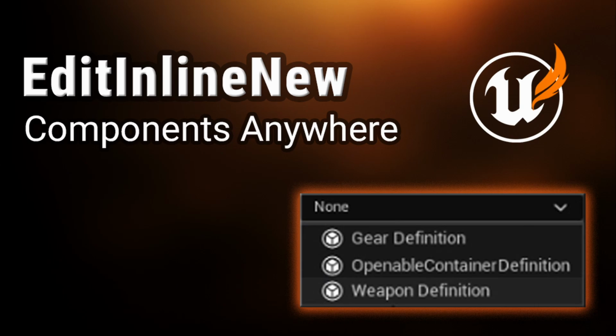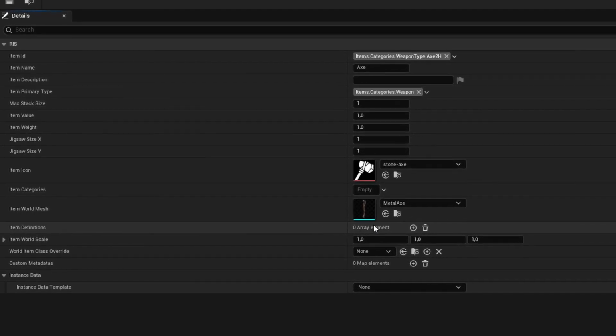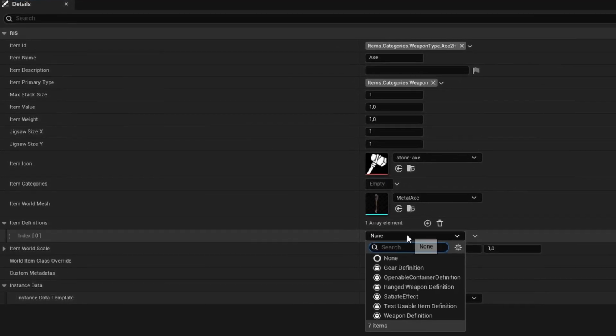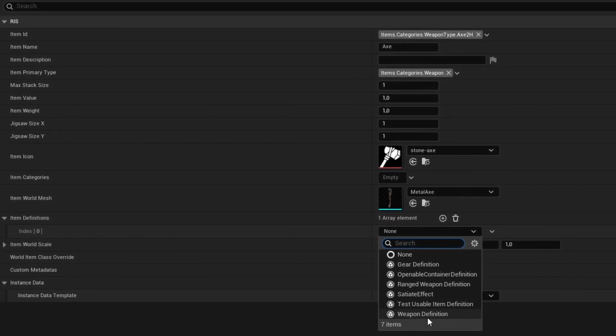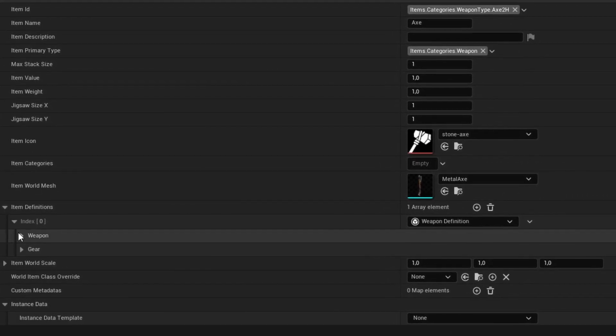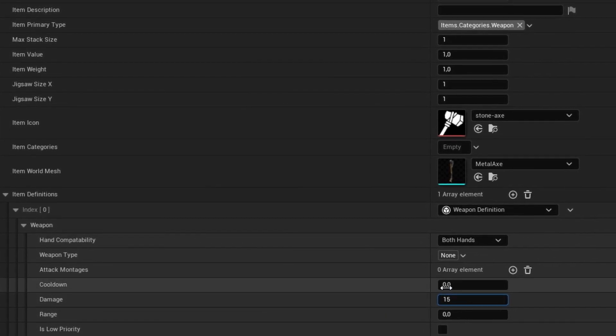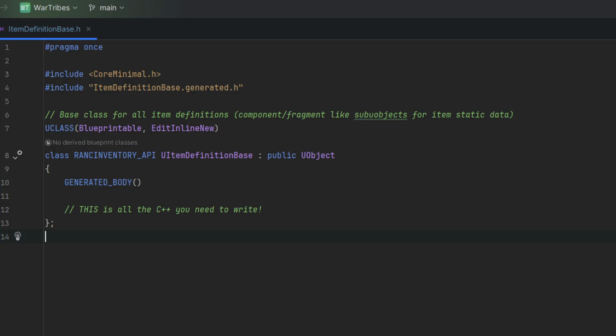In this quick video, I want to introduce you to EditInlineNew, a property specifier which lets us define object-based classes in Editor, not as an asset like data assets, but directly inside other asset properties, like you can with structs, for example. It is a C++ specific concept, but even if you're primarily a blueprint programmer, being able to use just a few base classes made in C++ and knowing these tricks can be immensely powerful.